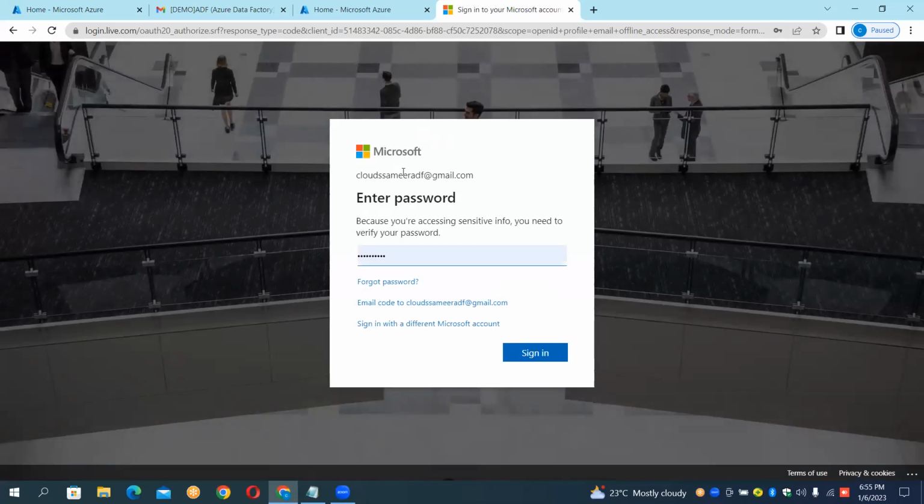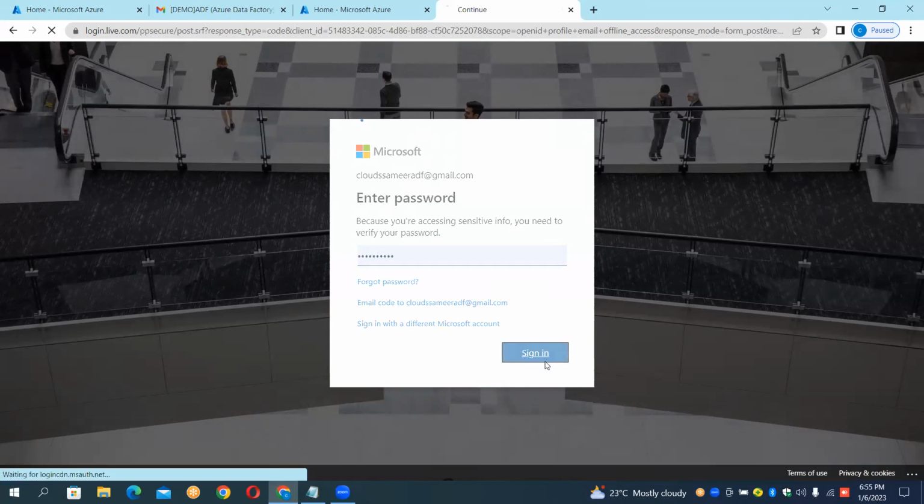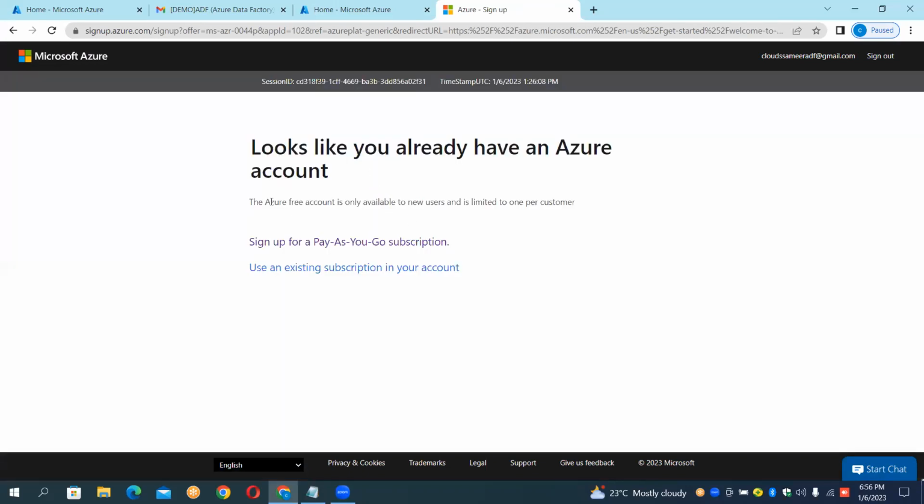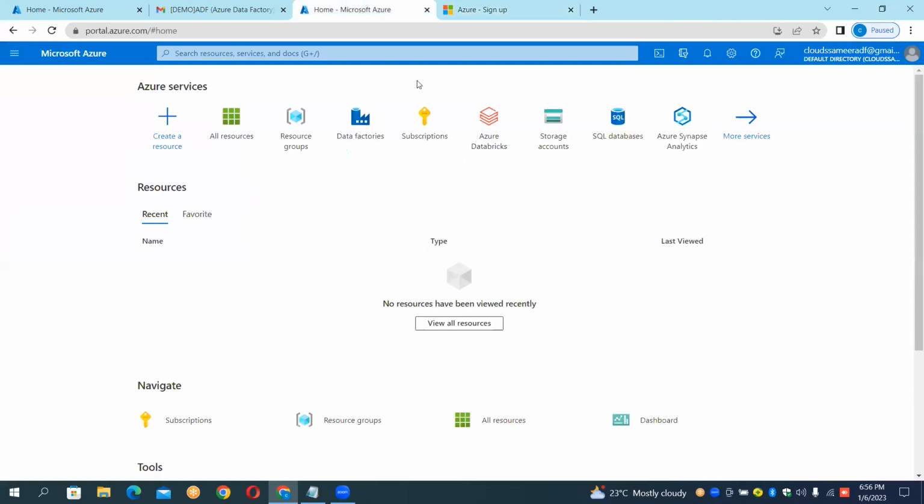Sign up means already I'm signed up, so directly it's taking me. I'm just clicking on this sign in. It will divert me from that azure.com portal to this portal. What is that? Portal.azure.com. See here, everyone. This is the portal.azure.com. This is my subscription. You have it, so all of you take it.